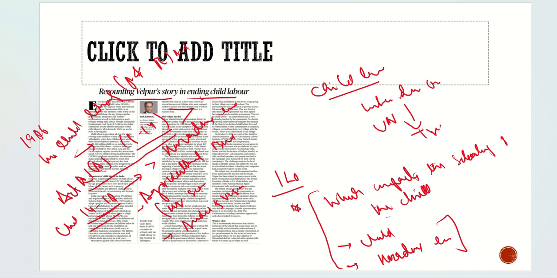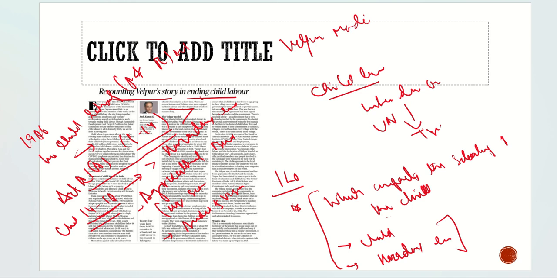So with respect to this, this article talks about the importance of the child labor issue, how it is impacting their schooling, how it is impacting their education. But at the same time, this article gives us a case study of Velpur's model. So let's try to understand what this Velpur's model is, what it is basically talking about.